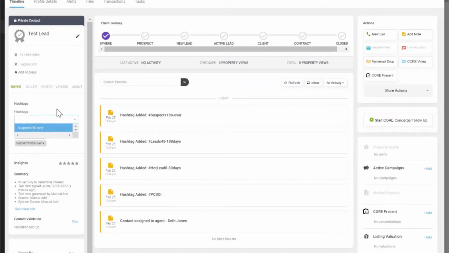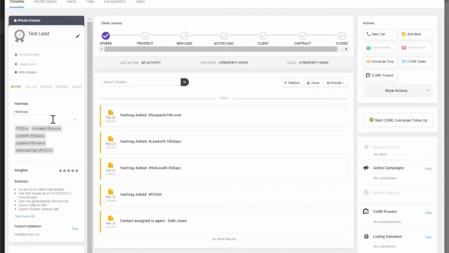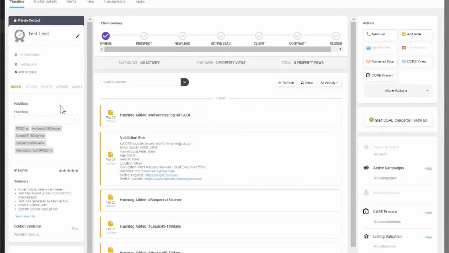The last category that we have is going to be called advocates. These are going to be your top 10 PCSOI. So out of all the PCSOI clients you have, these are your top 10. These are people that are most likely to send you business, and they're going to help you by referring people to you. If you have somebody that's referred somebody to you, you may throw them in your advocates, because you want to make sure that you reach out and touch base with them and that they're still happy with you, and that they're still going to be able to send you business.